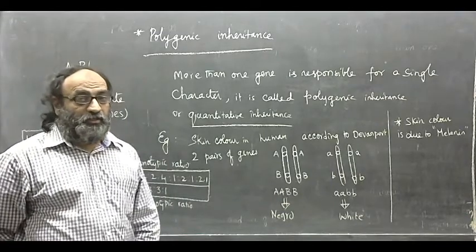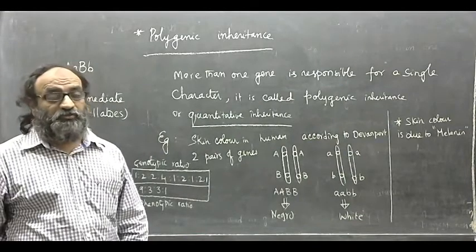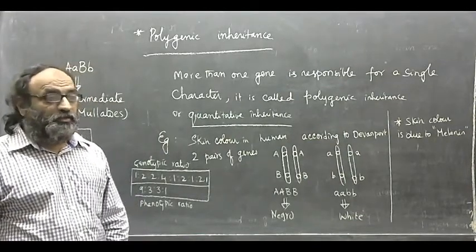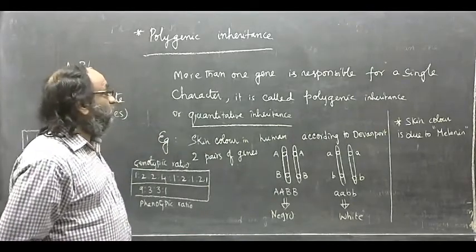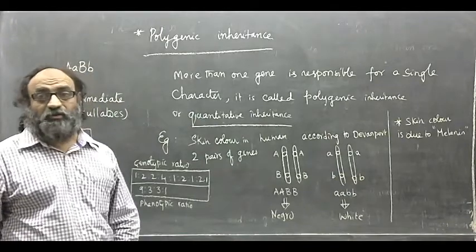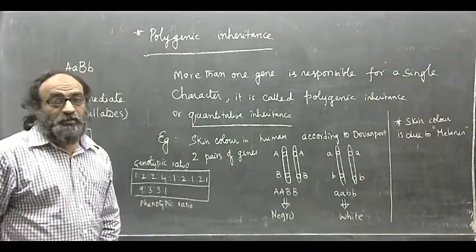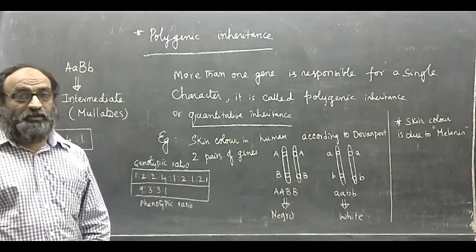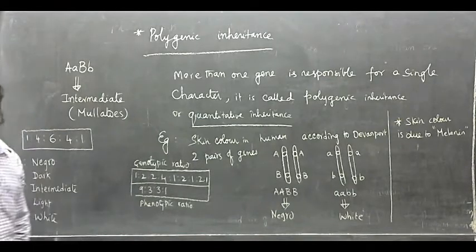So whether it is controlled by 2 pairs of genes or more than 2 pairs, that is 3 pairs of genes, the inheritance of the skin color in human being is an example of a polygenic inheritance or quantitative inheritance deviating or disobeying the Mendelian second law, that is a law of independent assortment.